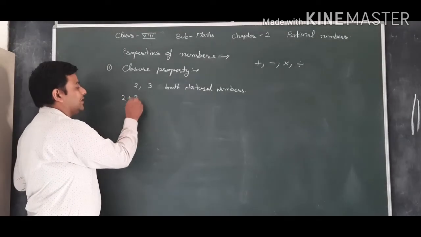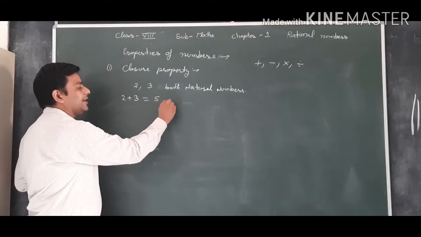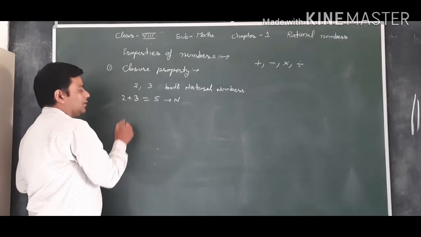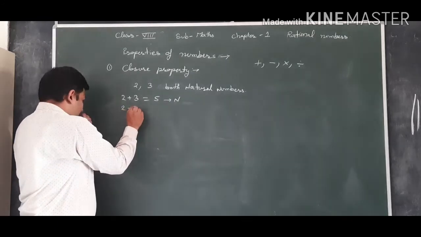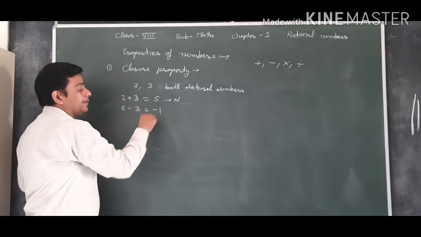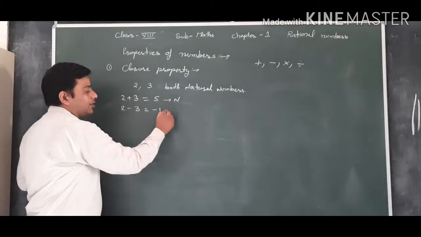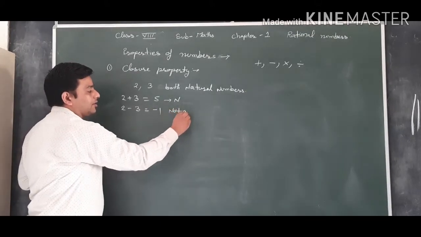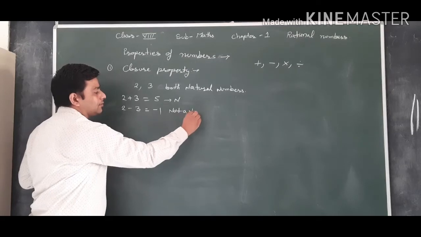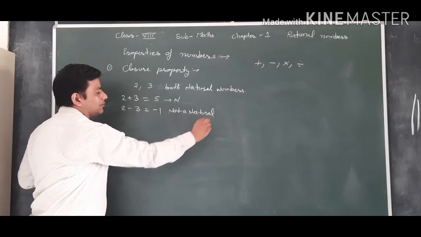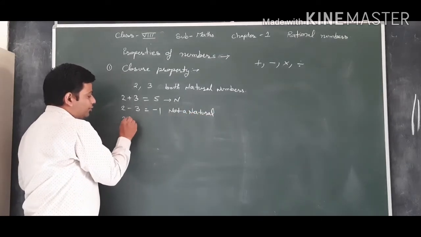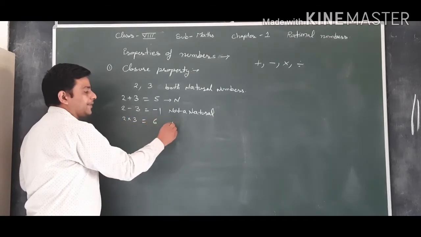That is, the results should be natural numbers. Like 2 plus 3 is equal to 5, it's a natural number. 2 minus 3 is equal to minus 1, not a natural number, because minus 1 is not a natural number. It is an integer.